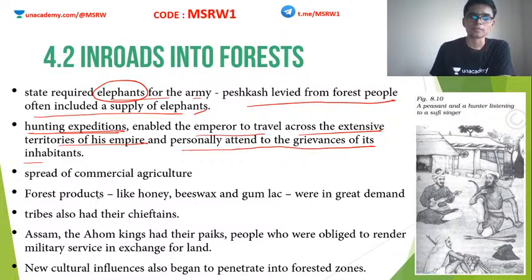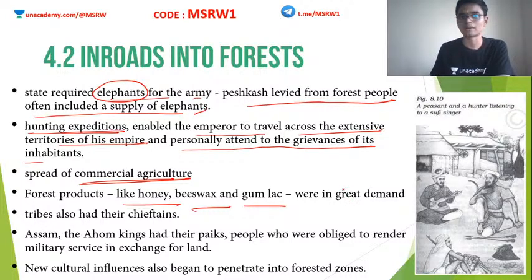Okay, also once more and more forests started to come under cultivation or agriculture, it led to the emergence of commercial agriculture. So more agriculture, more produce, more profit. Okay, so rather than subsistence, the perspective changed into commercialization of agriculture. Forest products such as honey, beeswax, gum lac, all these were also very much in demand in other countries, other parts of the world.